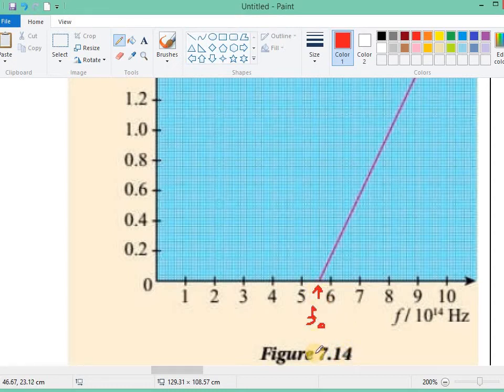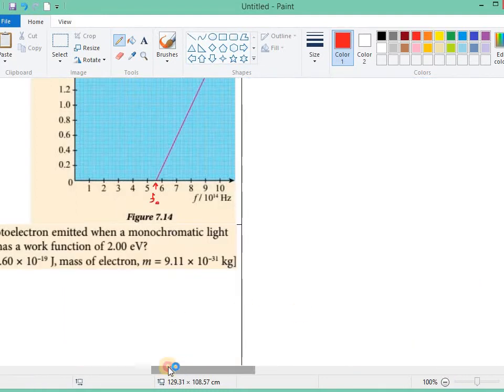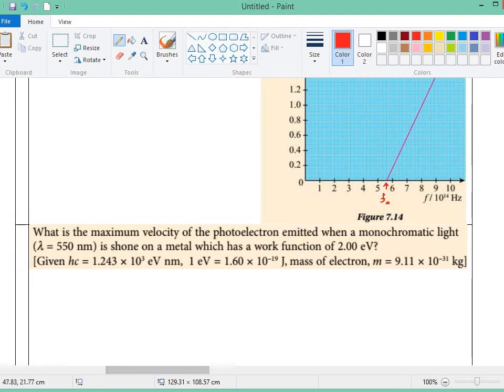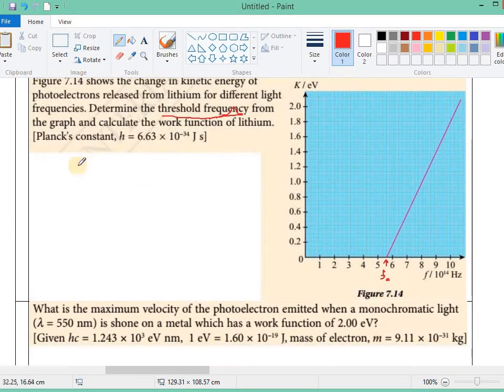It is 5.6. So from the graph, the threshold frequency is 5.6 times 10 power of 14 hertz.